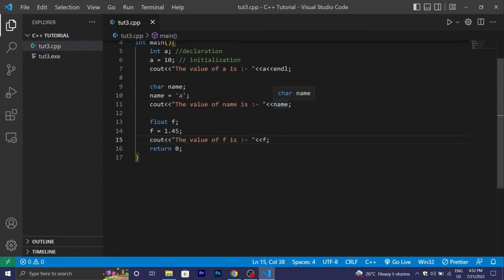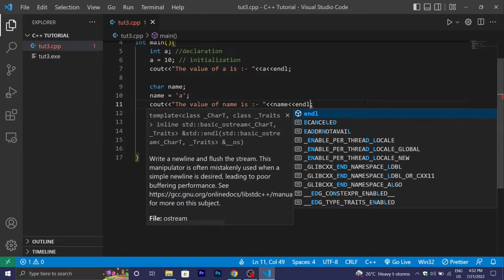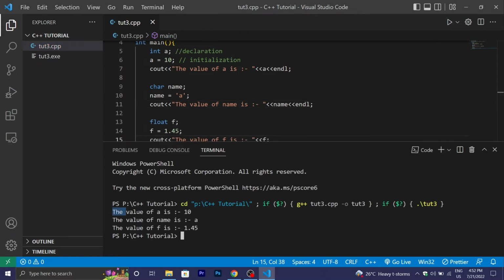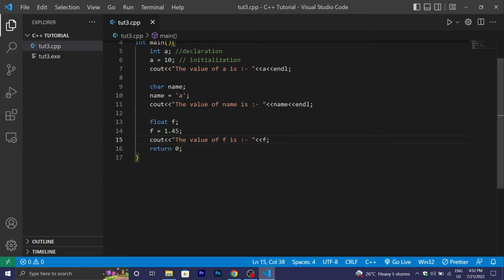Save the file and also type endl after name, so it will break your line, and run the program. You can see that the value of a is 10, the value of name is a, the value of f is 1.45.